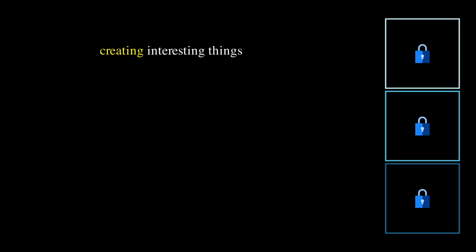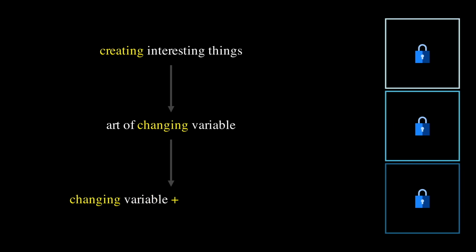Looking back at our journey so far, we attempted to define the word programming. In Chapter 0, we said programming is creating interesting things. In Chapter 2, we said programming is the art of changing variables. Today, the definition is more refined. Programming is the art of changing variables in the midst of running a for loop with conditional statements.